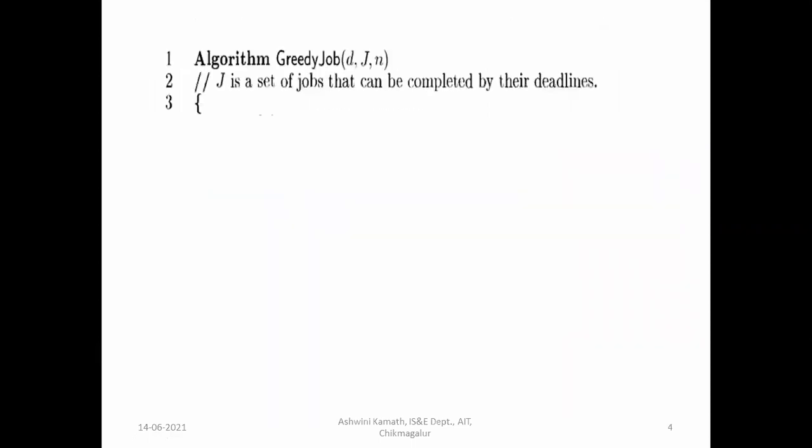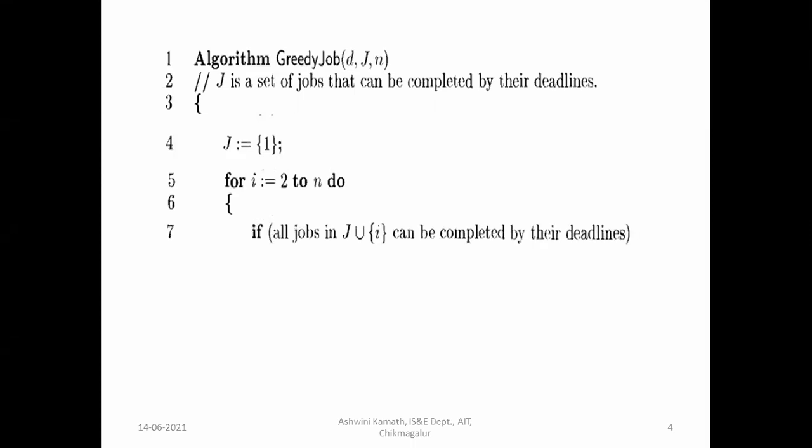So this is the greedy general method for the job sequencing problem. We are given a set of jobs, that is J, that can be completed by their deadlines. So consider J is equal to 1. So the first job will be added. Then for I is equal to 2 to N, if all jobs in J union I can be completed by their deadlines, then add I to J.